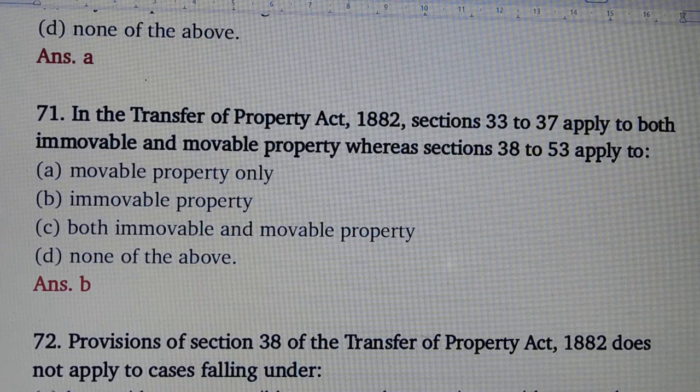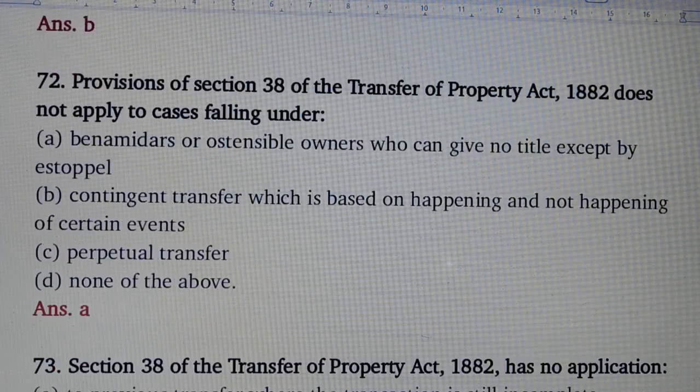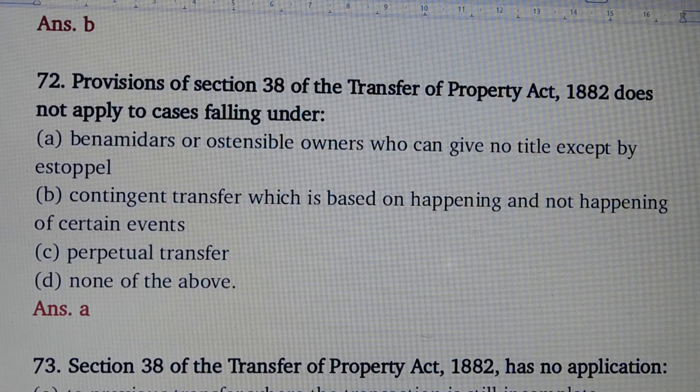Question number 71. In the Transfer of Property Act, section 33 to section 37 apply to both immovable and movable property, whereas section 38 to section 53 apply to, answer is option number B, immovable property. Question number 72. Provision of section 38 of the Transfer of Property Act does not apply to cases falling under, answer is option number A, Benamidars are ostensible owners who can give no title except by estoppel.